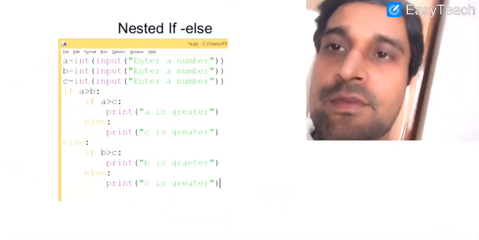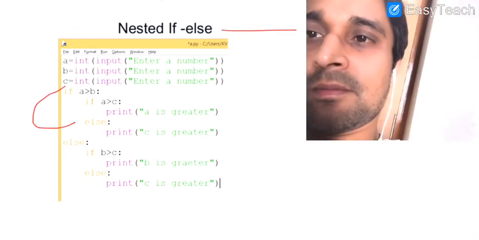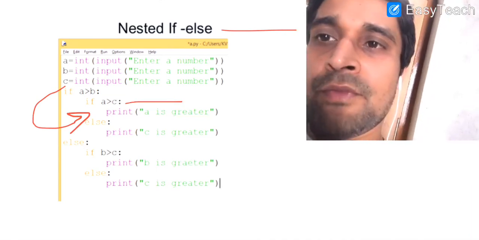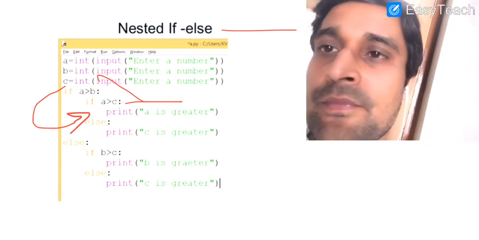Now next is nested if else. Nested if else means if you are using an if statement within another if statement, then it is known as nested if. This inner if will execute if your outer if is true, otherwise it will not execute.